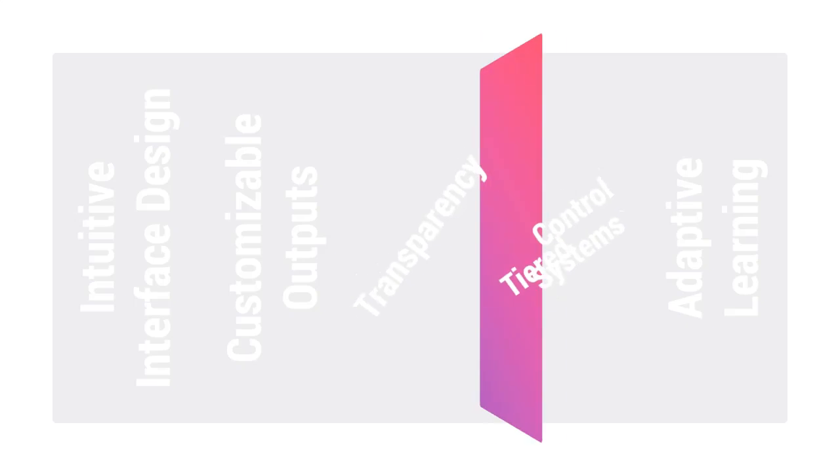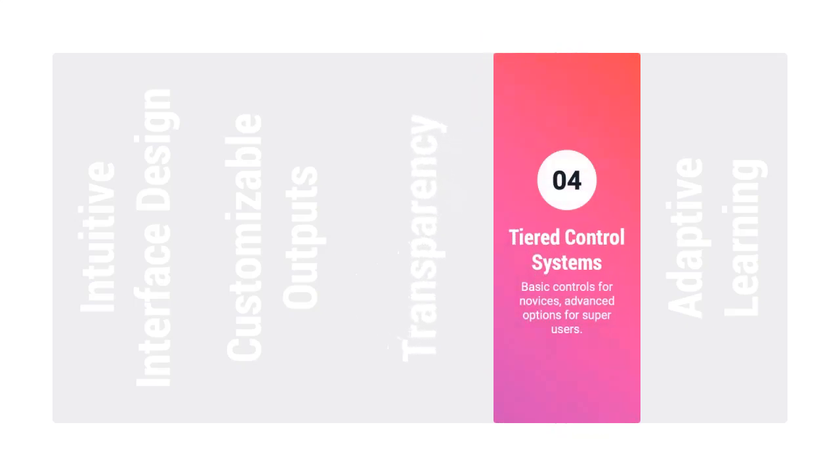Fourth, consider implementing tiered control systems. Start with basic controls for all users, then offer advanced options for those who want deeper customization. This approach caters to both novices and power users without overwhelming anyone. Compare how almost everybody finds it super easy to use ChatGPT with its very straightforward UI, while more advanced users might like to have control by adding a system prompt, selecting the model, or toggling between creative and accurate outputs, like in Microsoft Copilot.